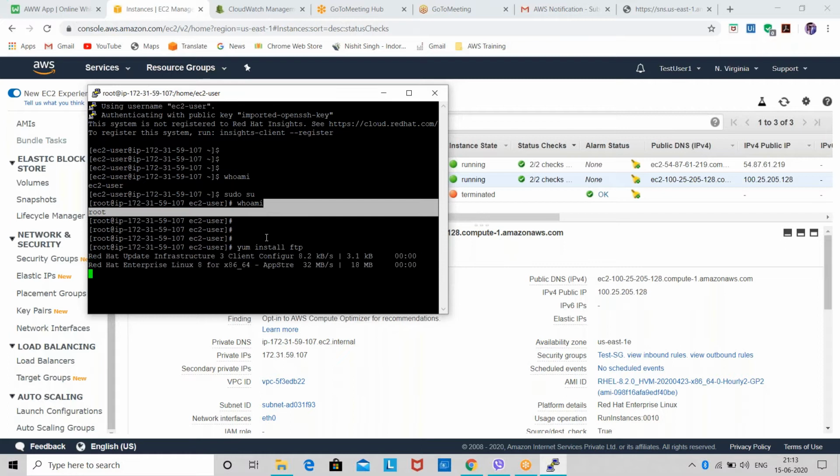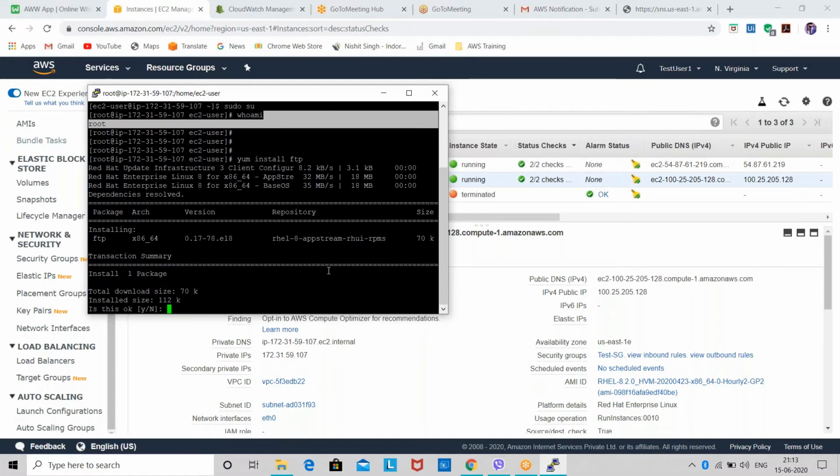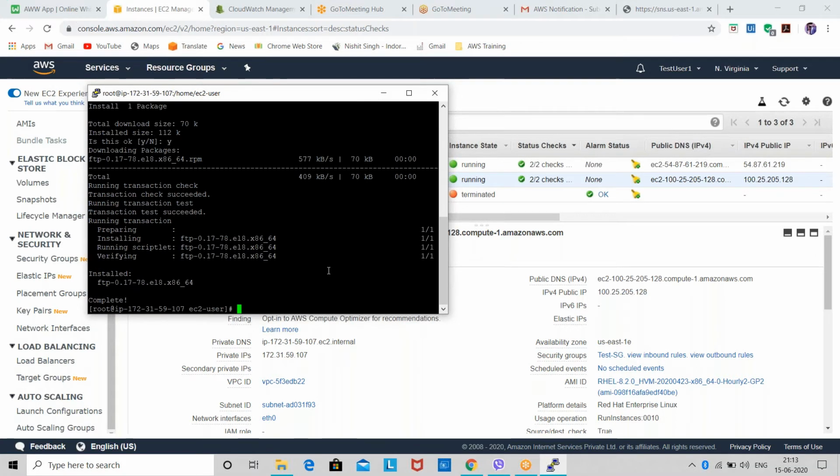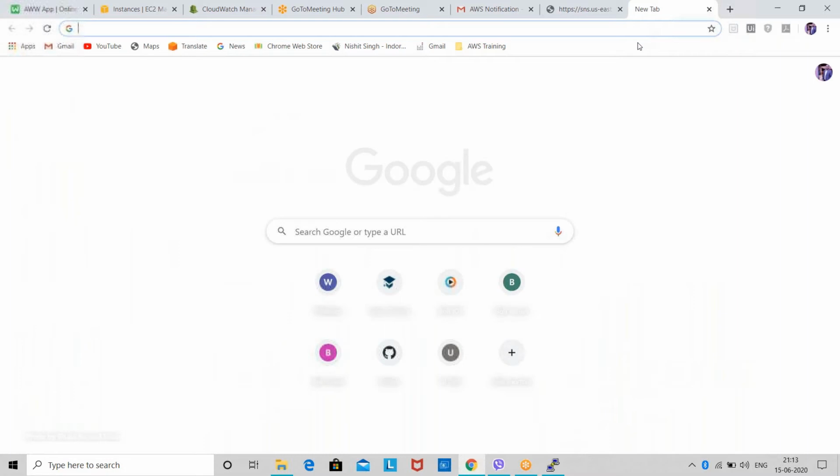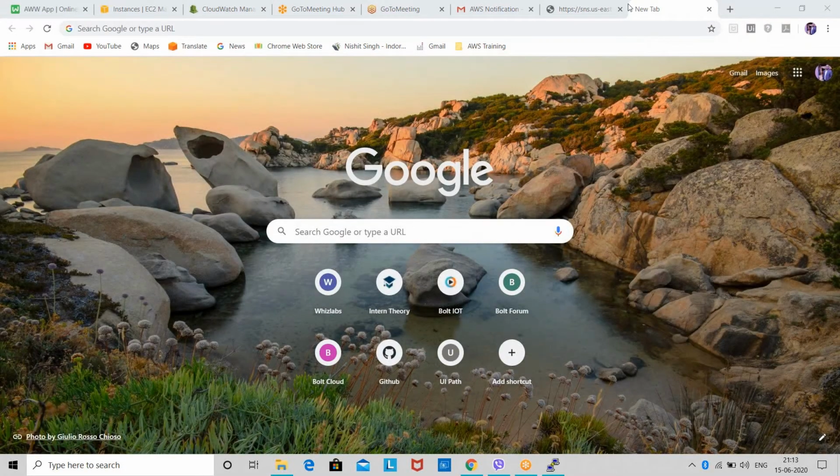Okay, so you guys can see now my FTP server is being installed. So my yum repository is working. Okay, so I'll select yes here. Now I'll show you, because I don't have any specific content for a dynamic website or any of the websites, I'll clone a website from GitHub.